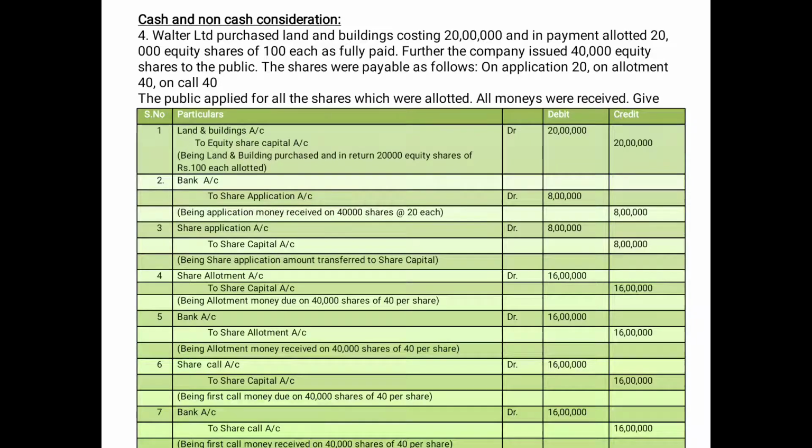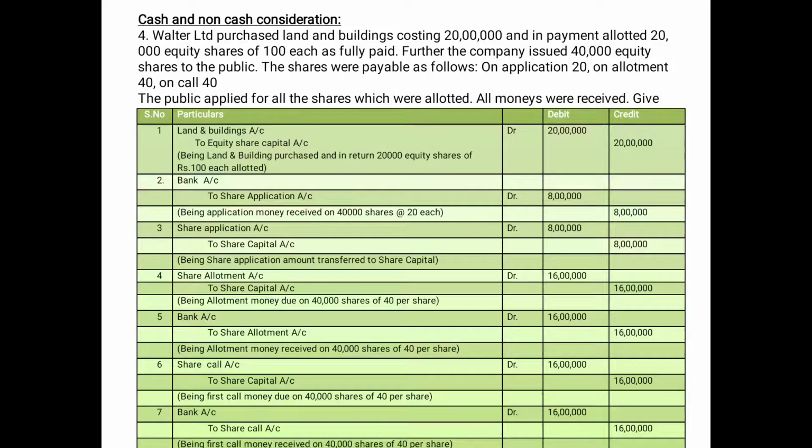The second entry is for share application. What is given? 40,000 equity shares were given to the public. All shares were allotted. So 40,000 into 20. Bank account debit to share application account, rupees how much? 8 lakhs.